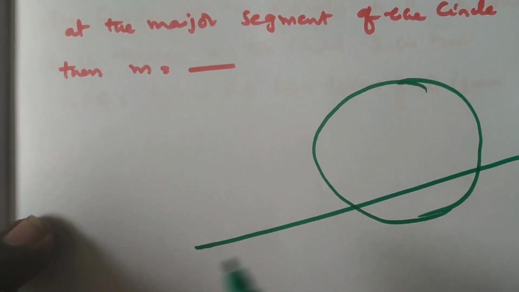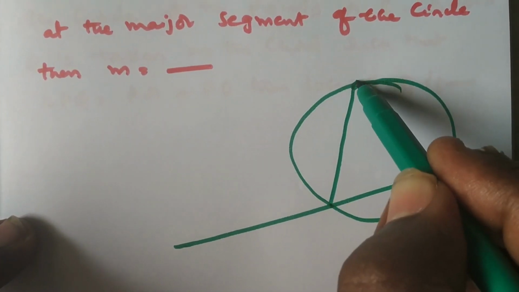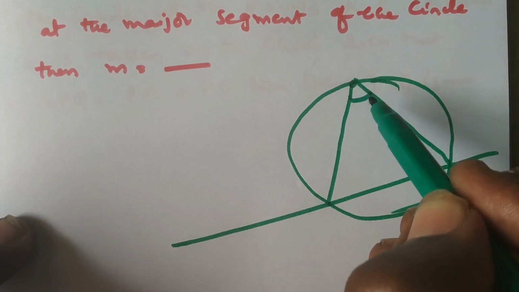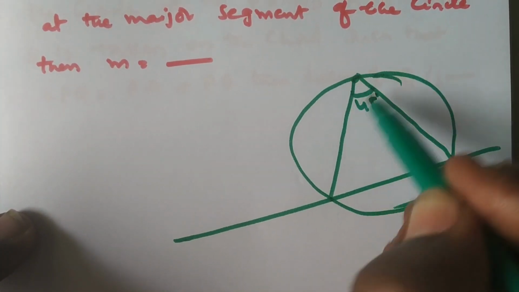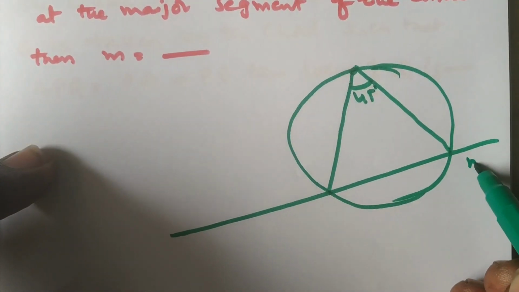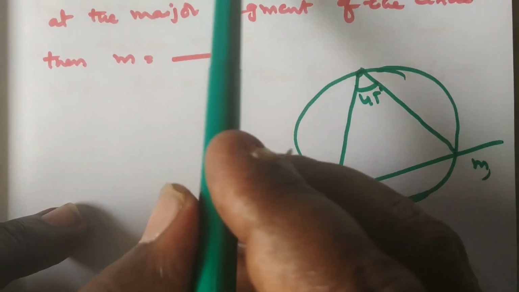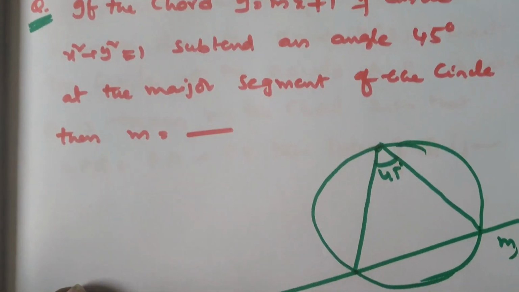This is one of the chords. It subtends an angle of 45 degrees on the major arc of the circle. Then what they are asking is, what is the value of m? That is the slope of the line. What is the line equation? y = mx + c.